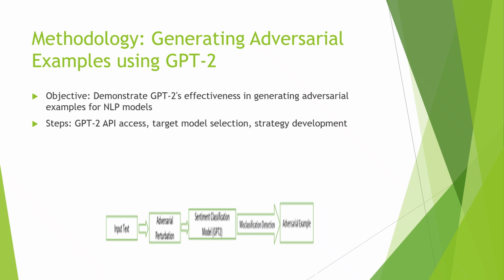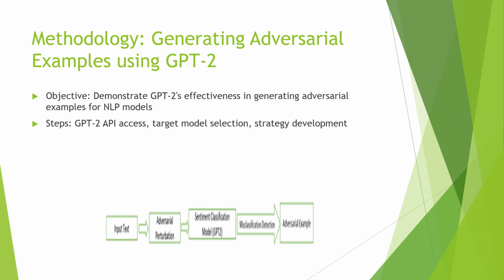Methodology: generating an adversarial example using GPT-2. The objective is to demonstrate the effectiveness of GPT-2 in generating an adversarial example for an NLP model. This involves a series of steps, including gaining access to the GPT-2 API, selecting a target model, and developing an appropriate strategy.